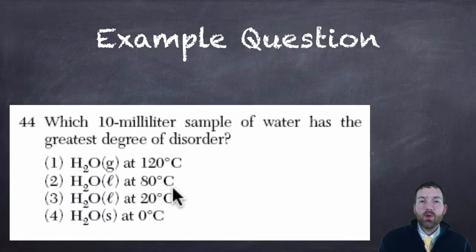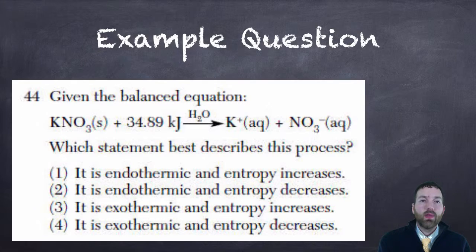So the one that has the most randomness or the most disorder, there's two different ways you could answer this question here. We talked about gases being very random, but also look at the temperature. The hottest one, the highest degrees Celsius here, is also going to give it a lot of randomness, a lot of entropy, a lot of disorder. So choice 1 is the best answer here.